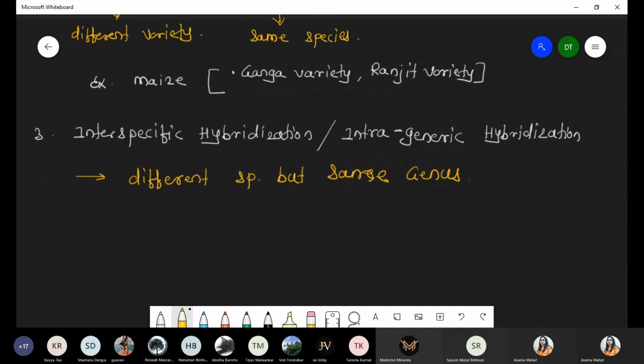In this point, remember the example, the rice variety ADT 37. Same genus, but belonging to two different species.